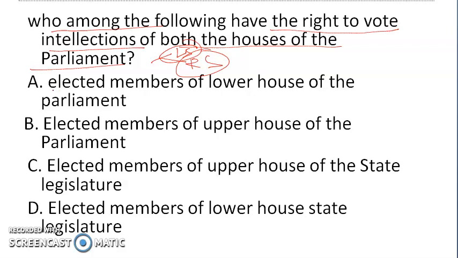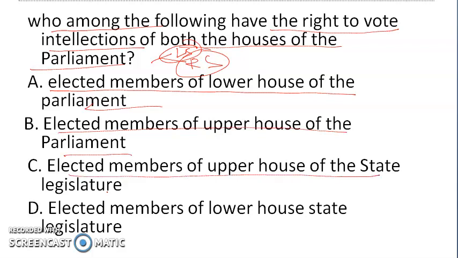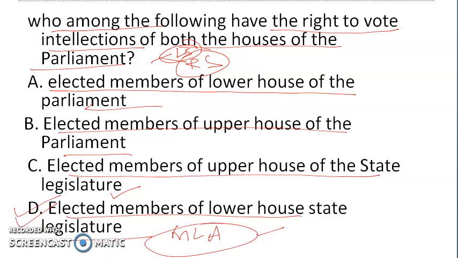So the options are: first, elected members of the lower house of the parliament; second, elected members of the upper house of the parliament; third, elected members of the upper house of the state legislature; and fourth, elected members of the lower house of the state legislature. The correct answer to this question will be D, that is elected members of the lower house of the state legislature, that is MLAs, members of legislative assemblies, who can vote in both the houses of parliament, Lok Sabha also and Rajya Sabha also.